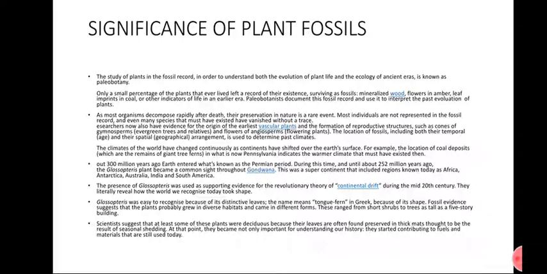Some fossils of plants are widespread all over the continents, but as the continents shifted, the fossils of the plants also shifted from place to place.